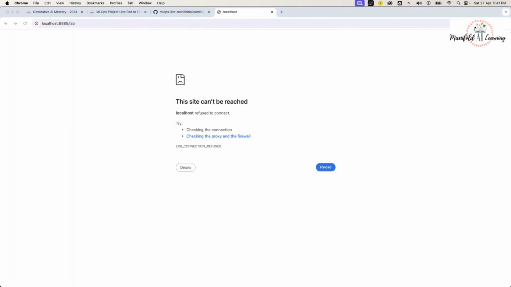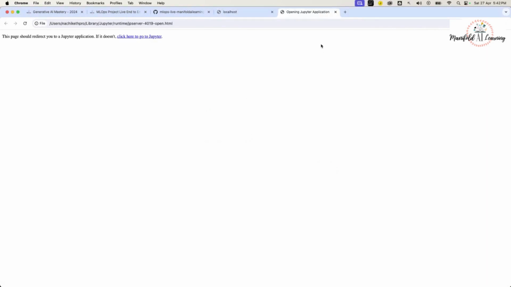The reason is that I don't have access to the previous notebook. So for now, we'll just proceed ahead. We'll just quickly get the required values from here.